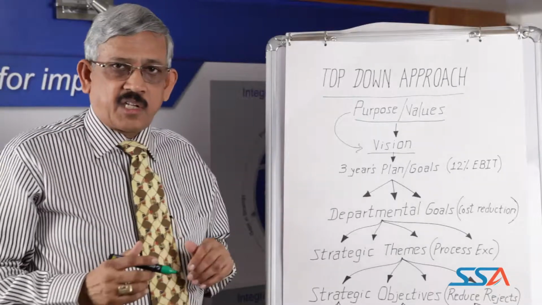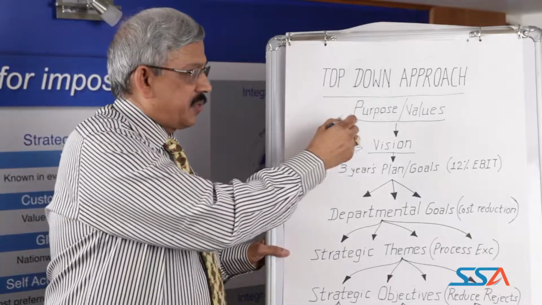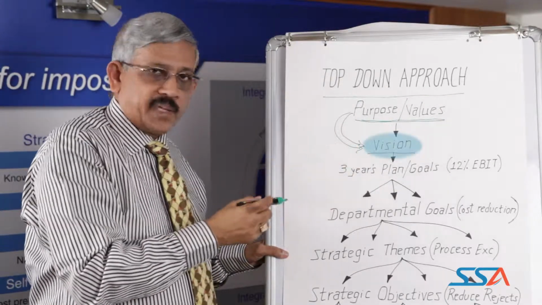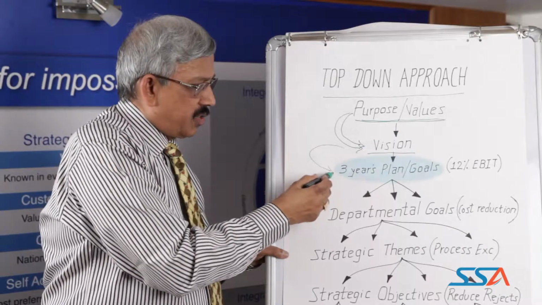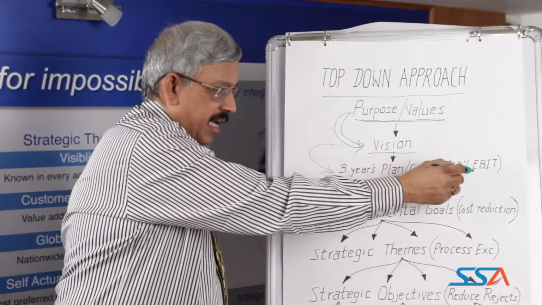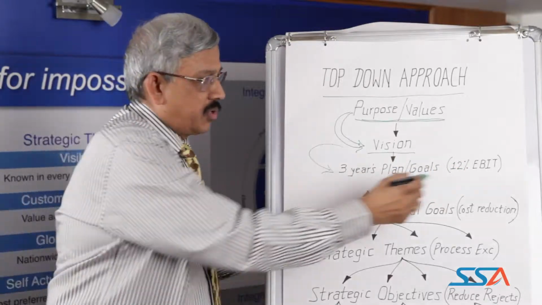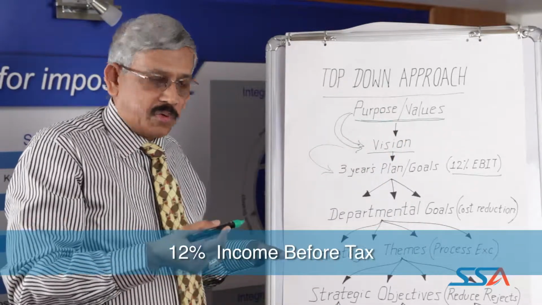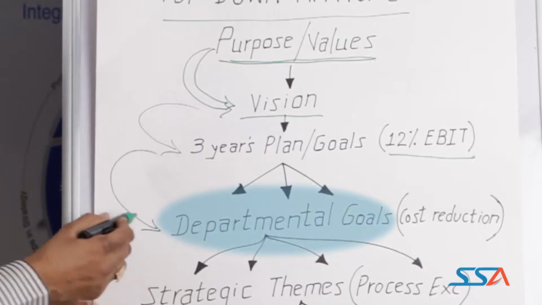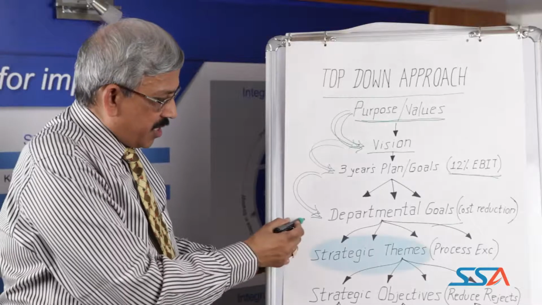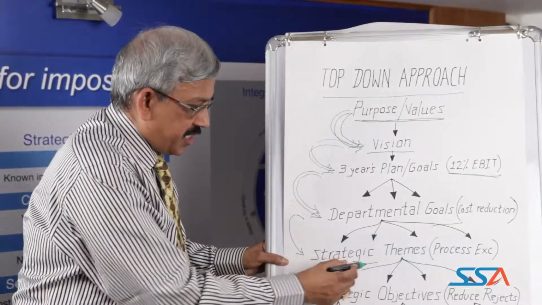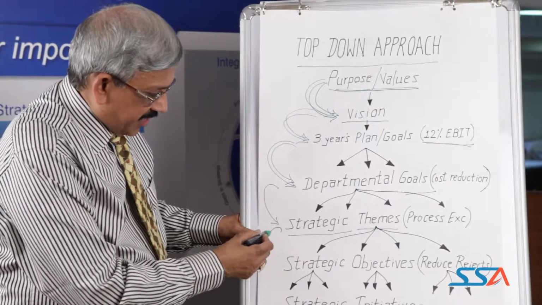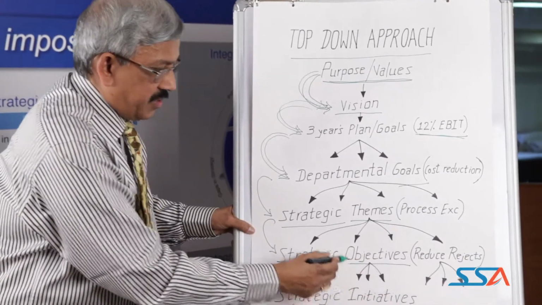As the name implies, this is a top-down approach. It starts from the purpose and value of the organization, which is drilled down to the vision of the company. So the vision is drilled down to the 3-year plan, the goals, and the financial performance the company is looking for. Let's say, as an example given here, 12% income before tax. And from the business level goal, it is drilled down to the departmental goals, and the departmental goals are converted into various strategic themes, the areas that we are going to focus on. And then the strategic themes are further drilled down into strategic objectives.